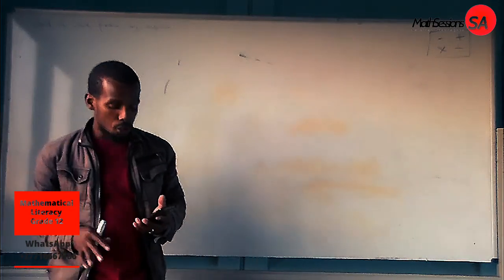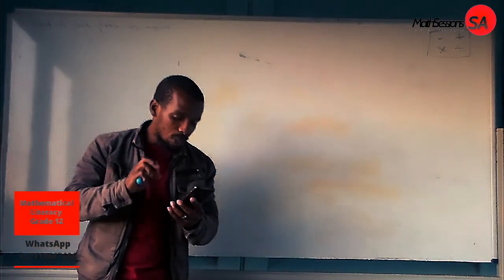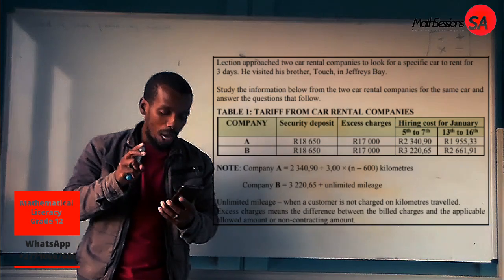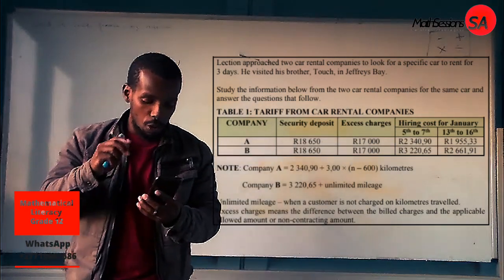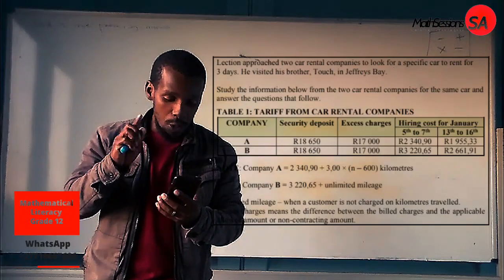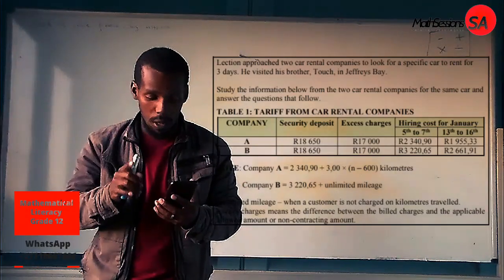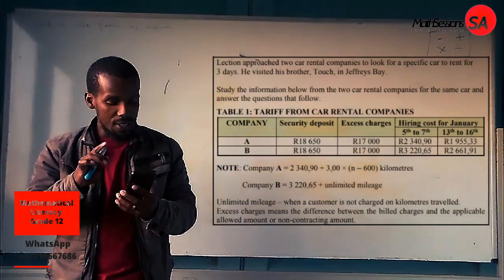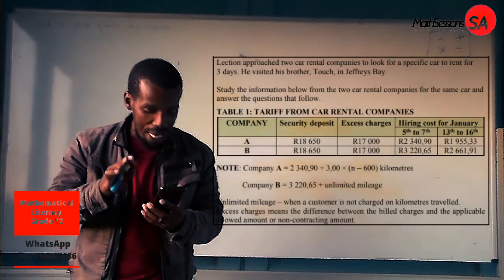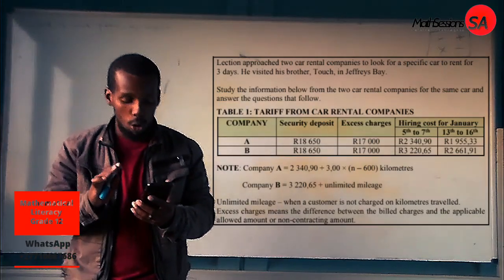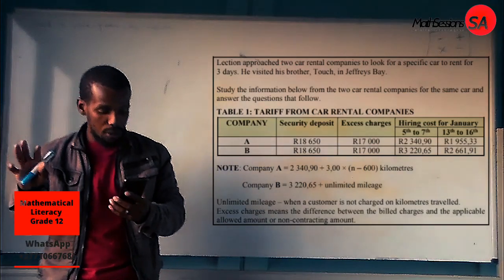Tariffs. The question you see now speaks about Election approaching car rental companies to look for a specific car to rent for 3 days. He visited his brother Touch in Jeffreys Bay. So what else is given here? This is the information below from the two rental companies for the same car, and we answer the questions that follow, as we see on the table on the screen.